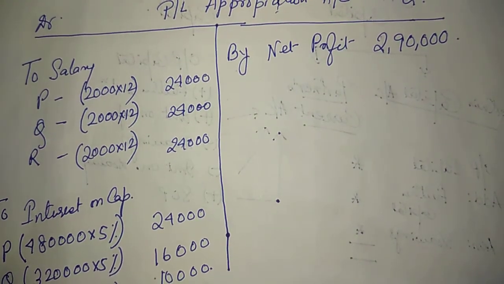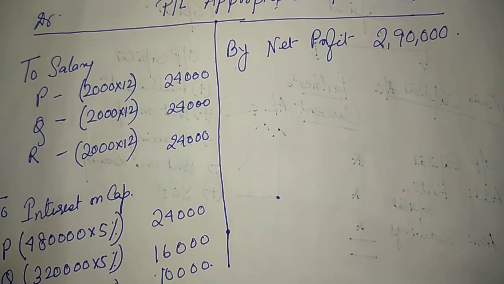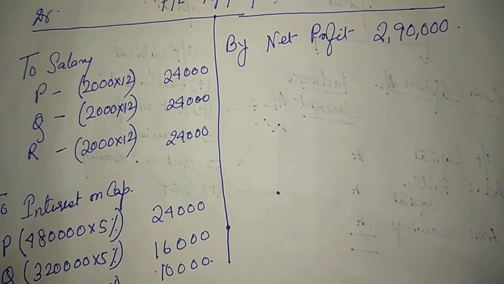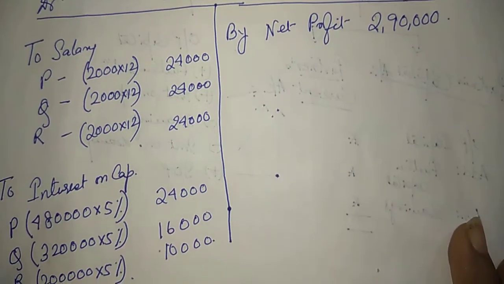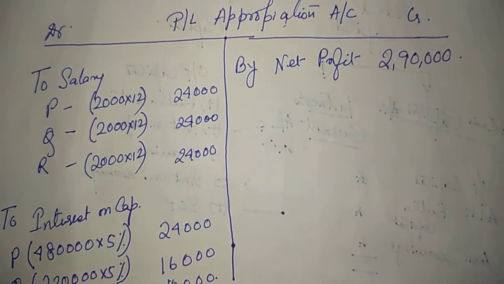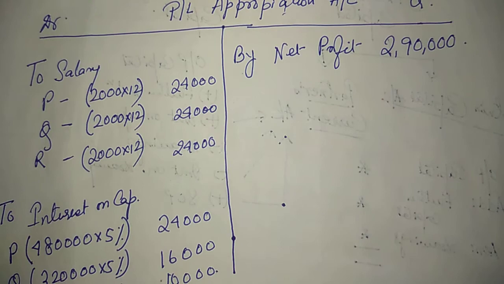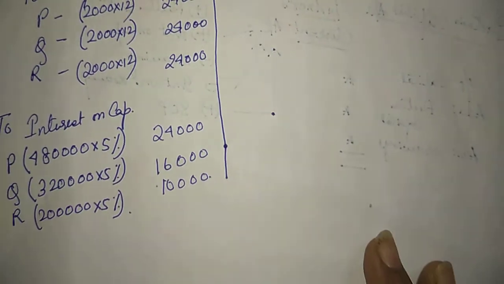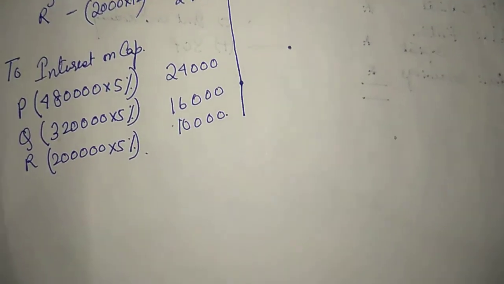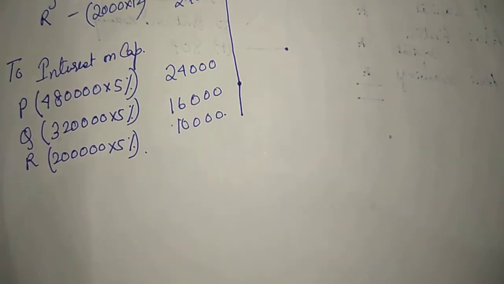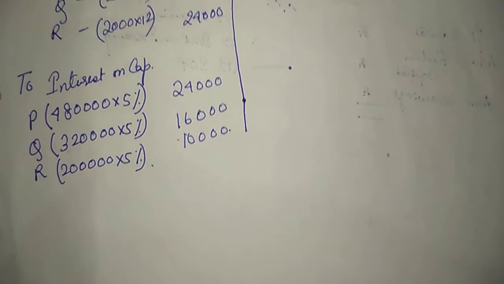Interest on loan I am not supposed to show in profit and loss account. Is it clear? But I don't have that place to prepare profit and loss account because they didn't ask me to prepare profit and loss account. Fine. Then let's see what we can do. Better we go to the workings.